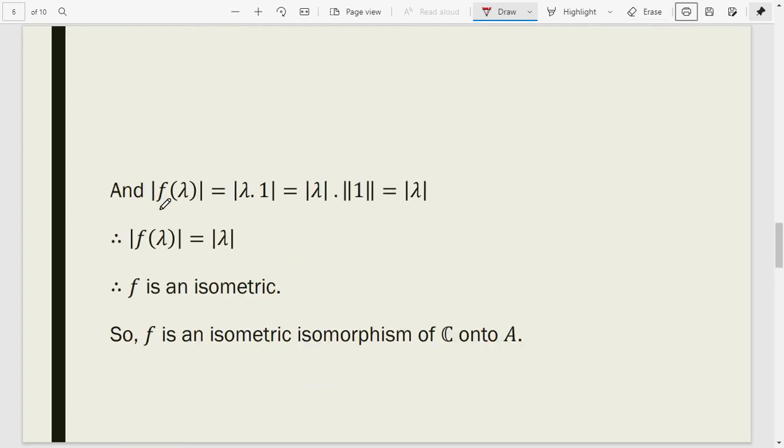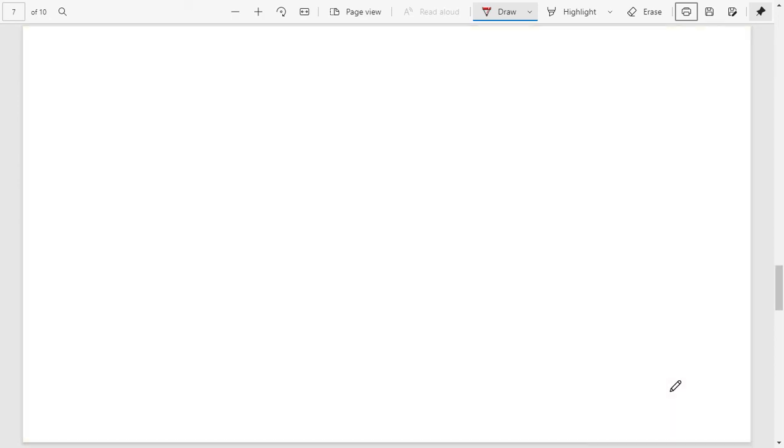And now norm of f(λ) is equal to norm of λ·1, which is equal to mod λ times norm 1, which is equal to mod λ. So norm of f(λ) is equal to mod λ. So f is isometric. So f is an isometric isomorphism of C onto A.